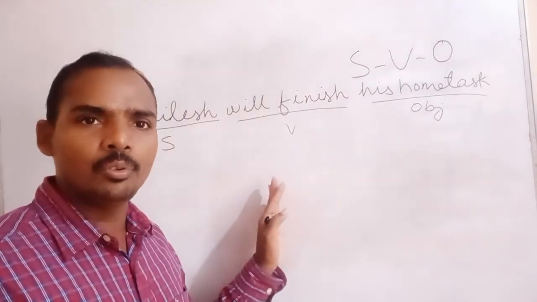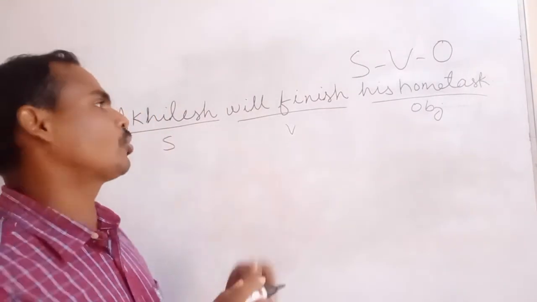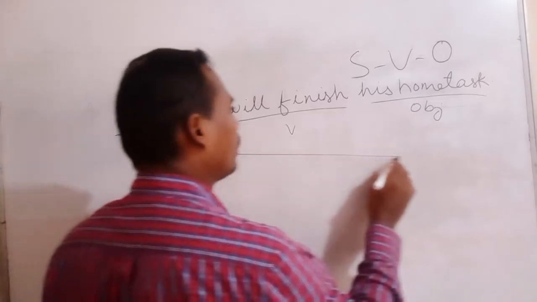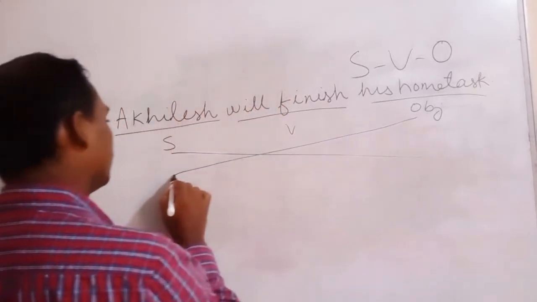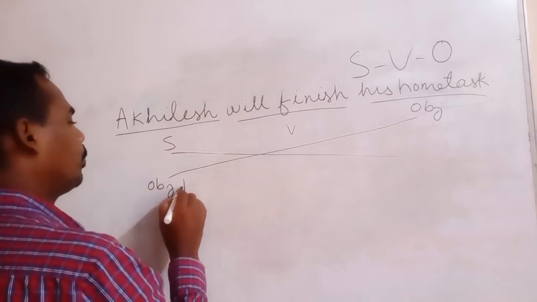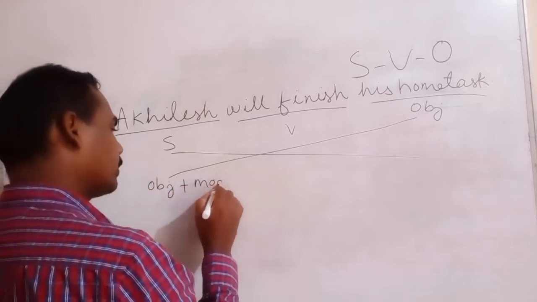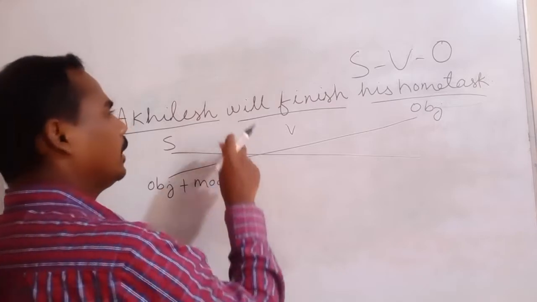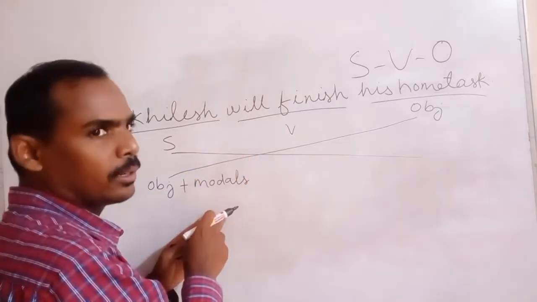If you convert into the passive structure, you have to interchange it. The rule here is the object plus modals. If it is will, you write will.